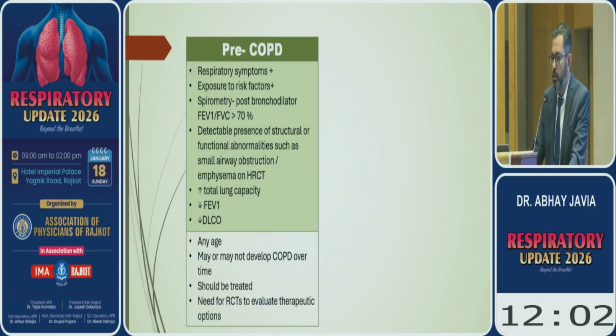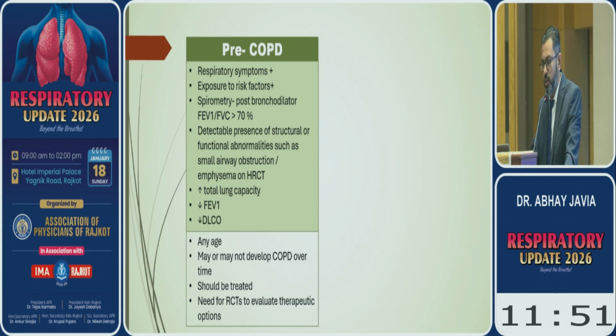Another term which is suggested by this GOLD guideline is pre-COPD. The pre-COPD patients have respiratory symptoms. They also have exposure to risk factors, but their post-bronchodilator spirometry shows a ratio of FEV1 by FVC of more than 70%. And they have a detectable presence of structural and functional abnormalities. So these are the patients who may or may not develop COPD over a period of time, and they can be of any age.